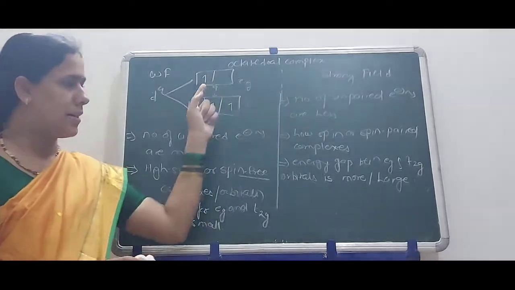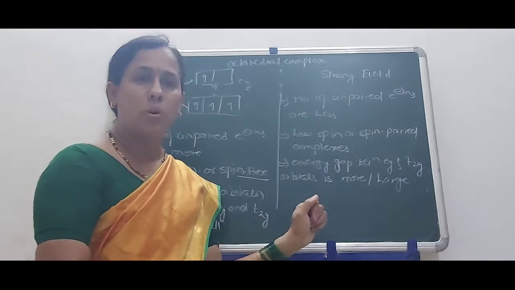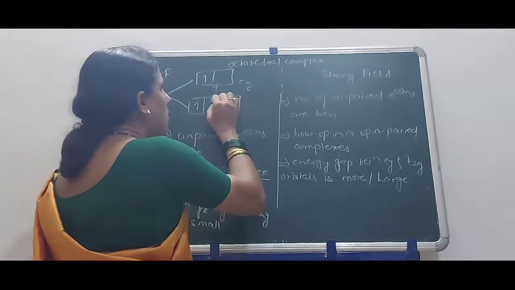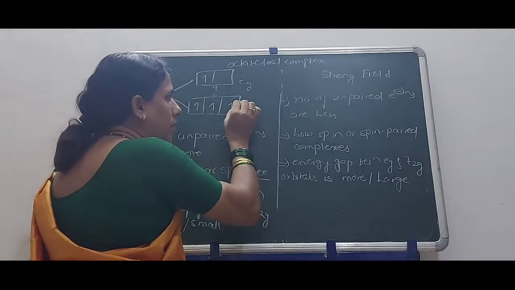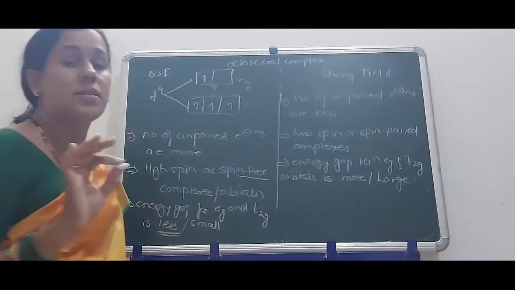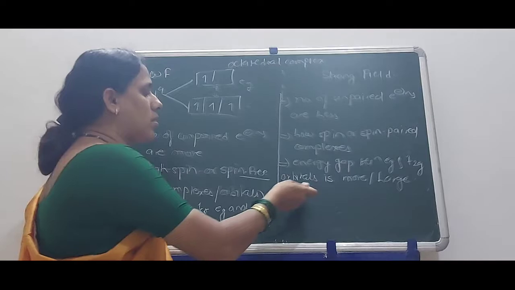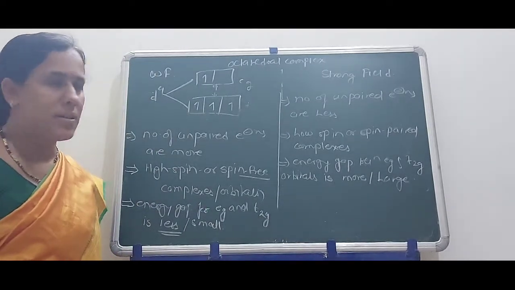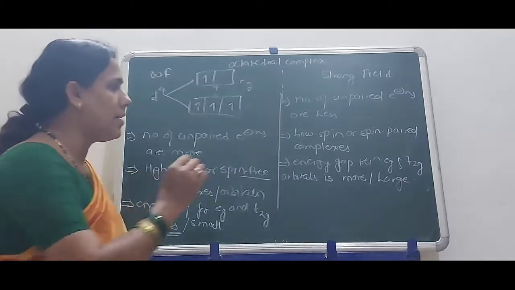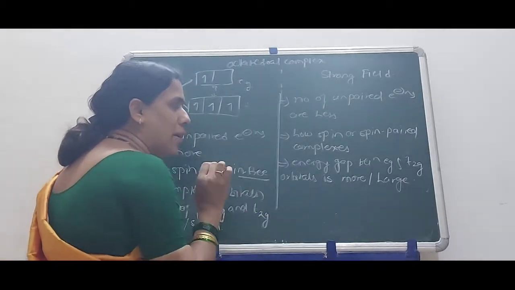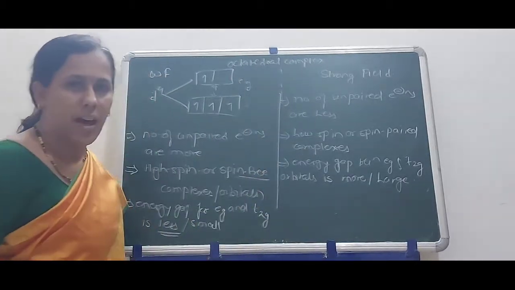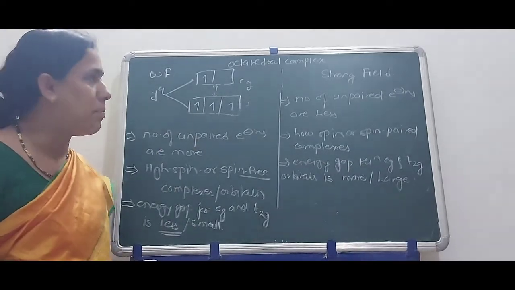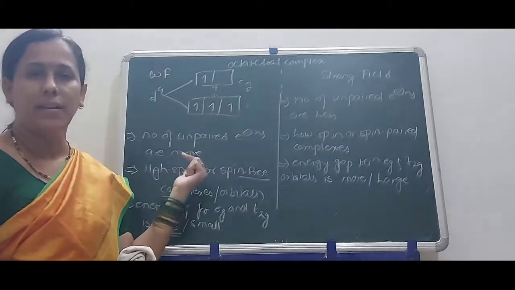to the excited state. As the energy gap is more, extra energy is needed for the promotion of an electron. Therefore, promotion from the ground state to the excited state is not possible. Therefore, electrons first get paired between the respective orbitals, and only after this filling up to the paired state can they enter the next higher state. Thus, these are the differentiating points between strong field and weak field.